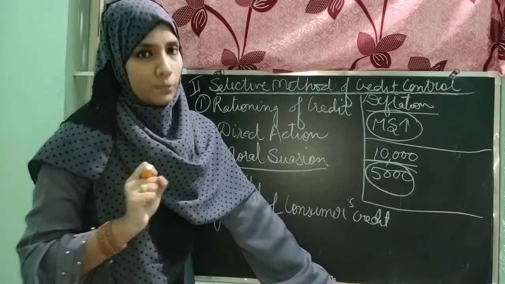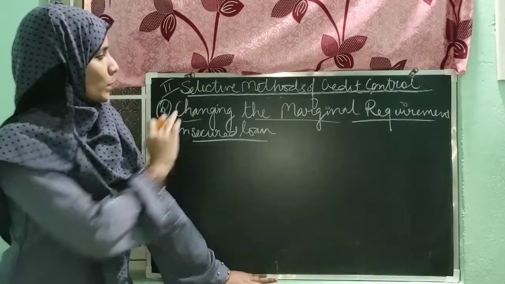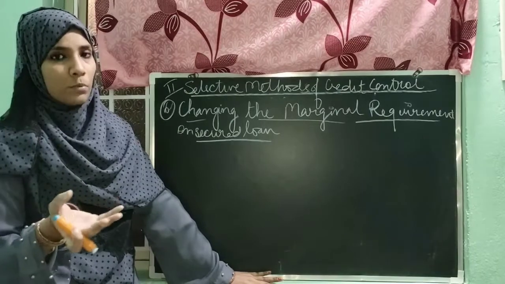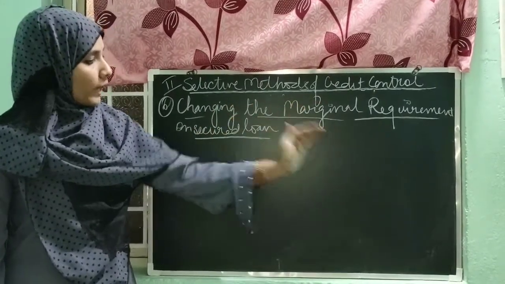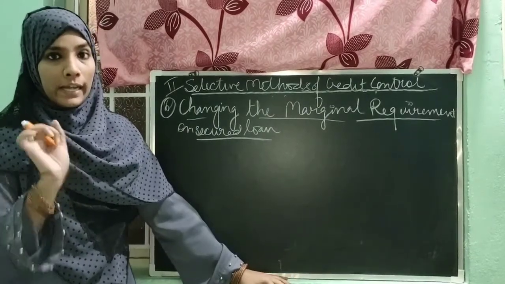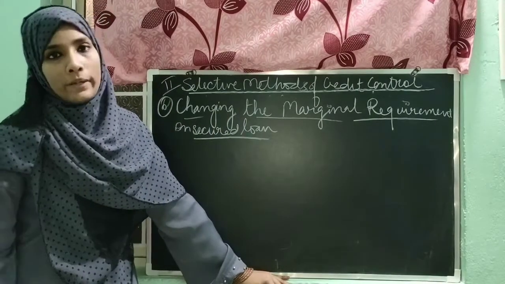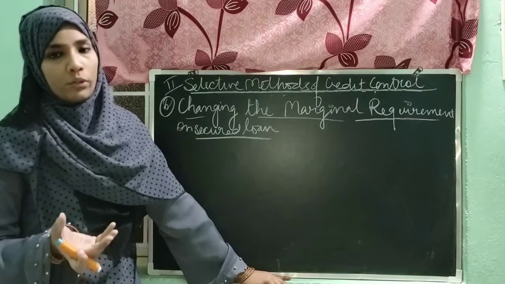So let's move to the next point. The next point covered under the selective method of credit control, this is the last point here, is changing the marginal requirement on secured loans. Let me first explain this term, marginal requirement. What is it? You know very well what a secured loan is.